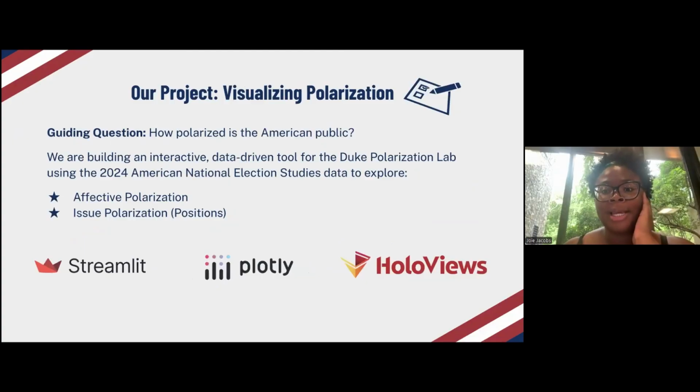The guiding question of our project is, how polarized is the American public? Recent media coverage often depicts American society as deeply divided, so we aim to explore whether this perception is actually backed by public opinion data. We built an interactive website for the Duke Polarization Lab using the 2024 American National Election Studies data to explore both affective and issue polarization.